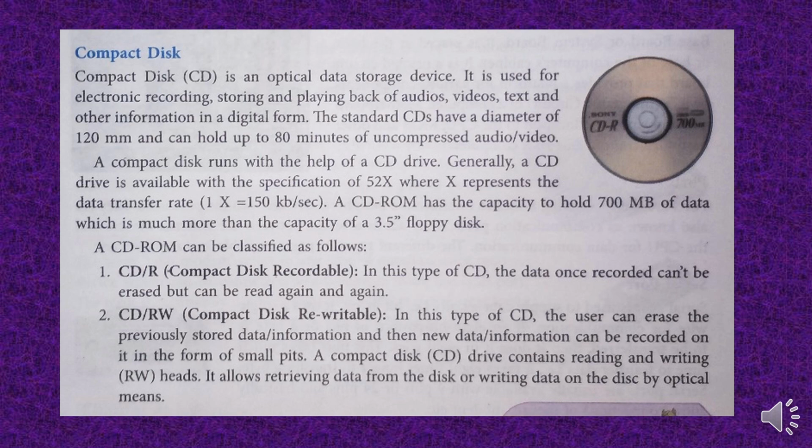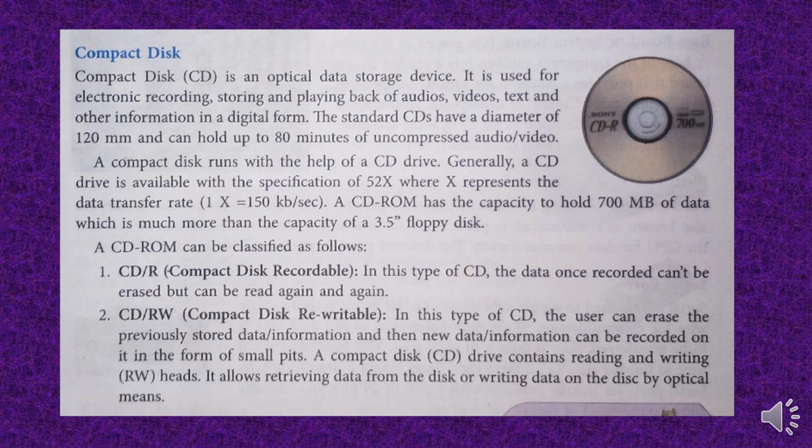It is said to be an optical disc or optical data storage device because, let me tell you, first of all, it is not a magnetic storage device like floppy disk. Floppy disk uses magnets. Also it is not a hard disk. Hard disk is a solid state storage device. In optical storage device, the data is read using a laser beam from the medium, from the disk. A compact disk runs with the help of a CD drive.